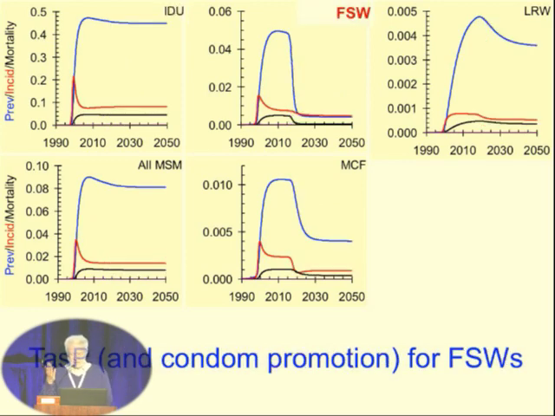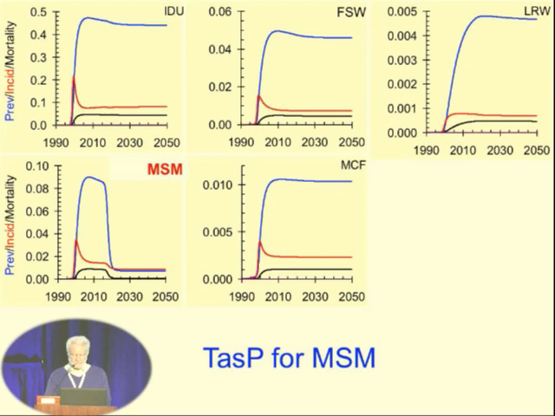What happens if we just treated the female sex workers? Well, that has almost no impact on the intravenous drug users, but of course has some impact on the male clients, the bottom middle, and a lesser impact on their female partners. And the reason why we don't eliminate the epidemic in the female sex workers is simply because some of them are still injecting drugs, and the female sex workers are injecting drugs that then maintain the epidemic in the female sex worker population, even if all female sex workers are constantly being treated.